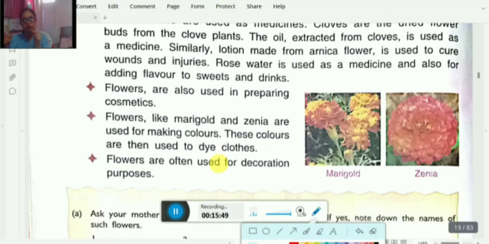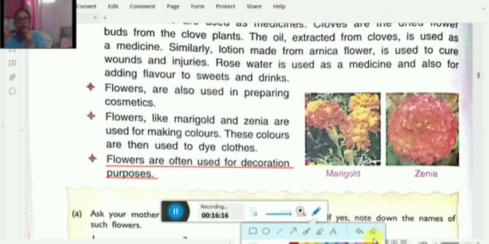Children, have you visited many places where flowers are used as decoration? For example, in a marriage ceremony or in temples, we see many flowers decorated there to keep people attracted to the place.